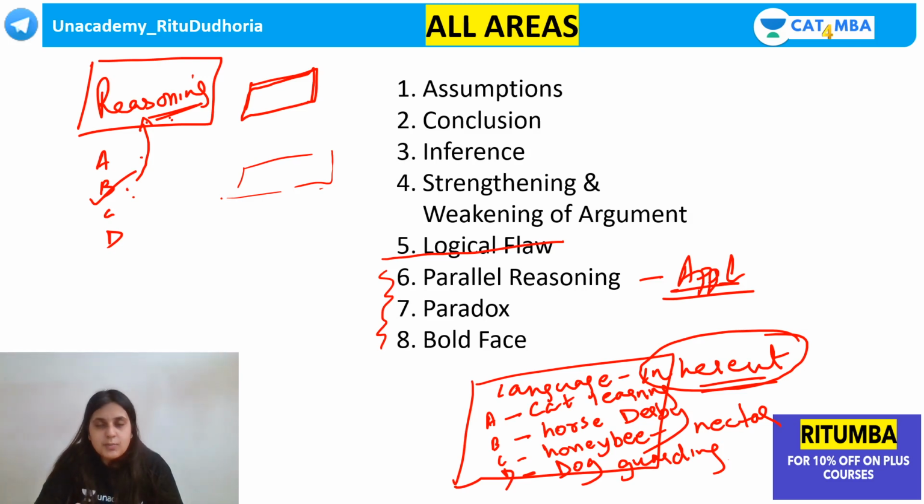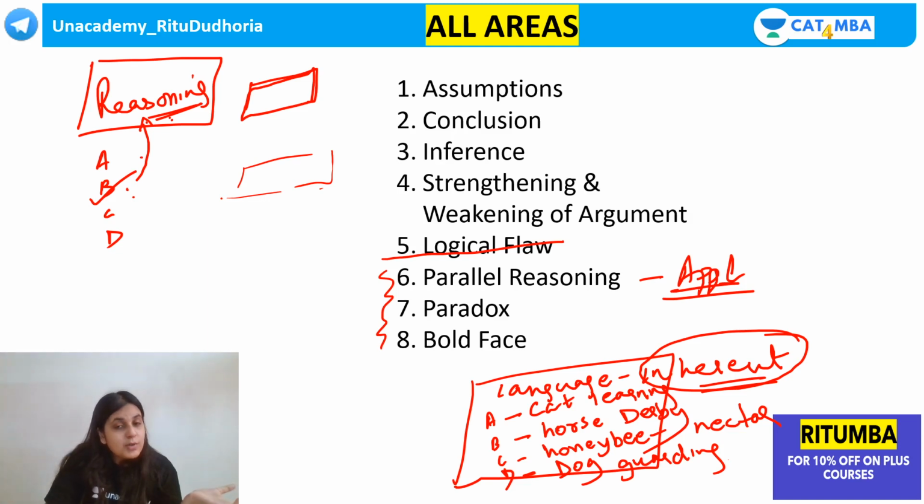A dog guarding its owner's property has to be conditioned, right? It becomes conditioned or trained, it's not natural. If you adopt a puppy and bring it home, it will not start guarding your property. A honeybee collecting nectar, that's natural. Nobody teaches it to do it. It's an inherent ability, an innate ability, a natural ability.